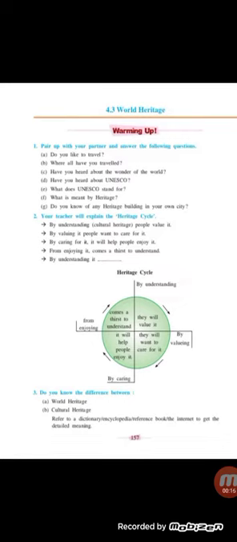Today, we are going to start with the new lesson, but before that, we have a quick glance at the warming up activity. So, let's see what do we have. Just all general and personal questions. Okay, do you like to travel? Very common question. Where all have you traveled that you will be writing on your own?